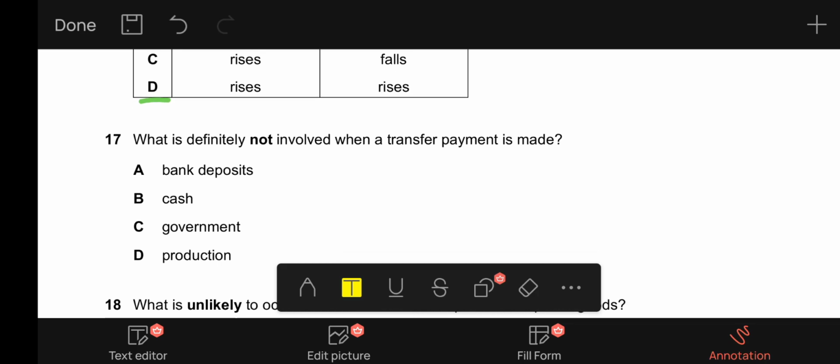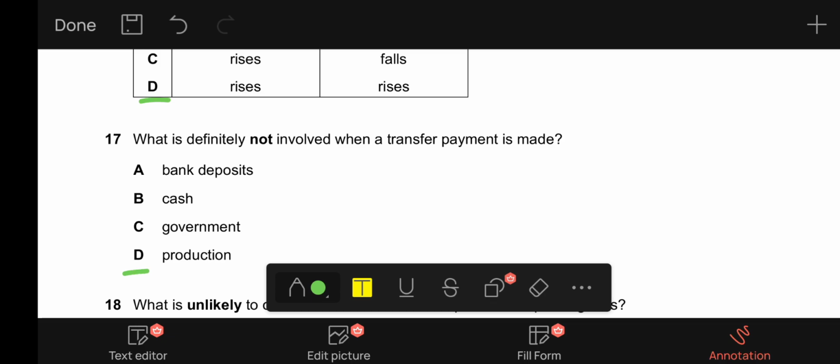17, what is definitely not involved when a transfer payment is made? Transfer payment is payment for non-productive work. A, it says bank deposits involved, definitely. B, cash still involved. C, government definitely involved. D, production is not involved in this case because this payment is made for non-productive work, so D is the correct answer.